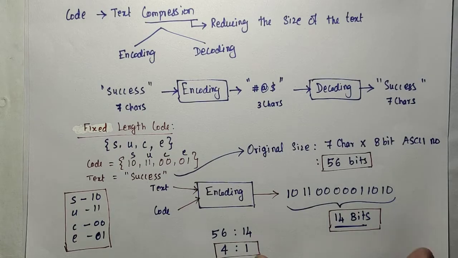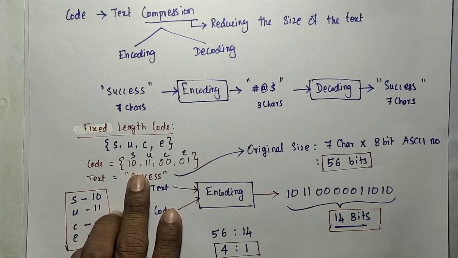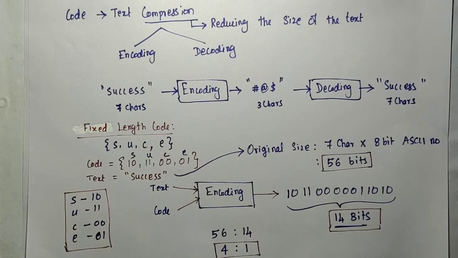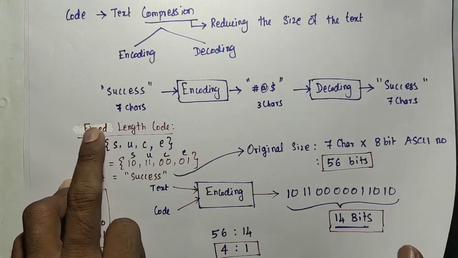So there is not much confusion in that fixed length encoding. Every 2 bits will be replaced with the symbol. If it is a 3 bit code, then every 3 bits will be replaced with the symbol. That code will be searched from the code table, and the corresponding symbol will be substituted. So decoding is simple in the case of a fixed length code. We will discuss one more example for a variable length code.